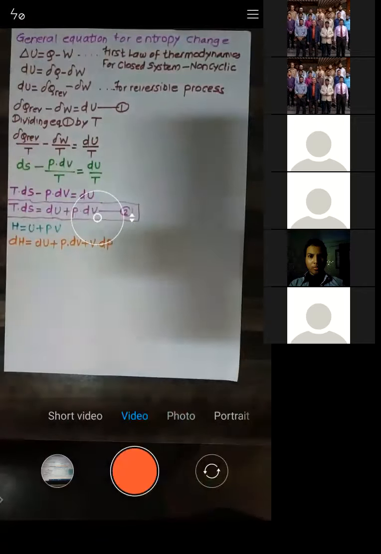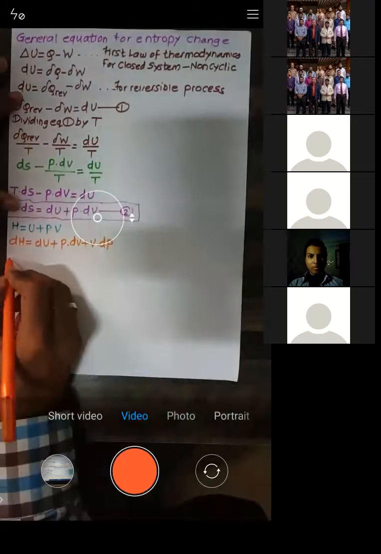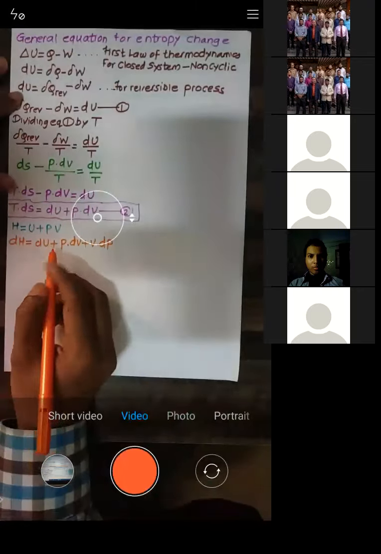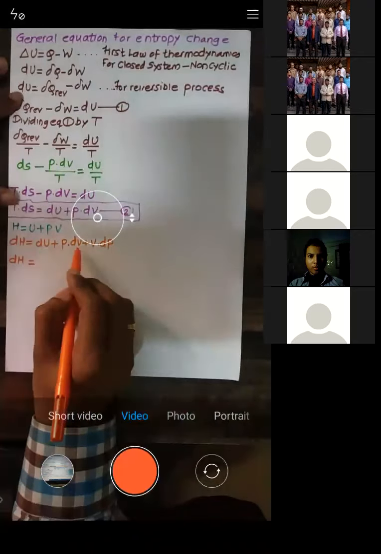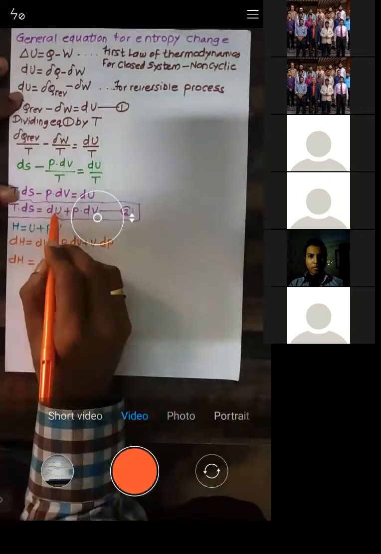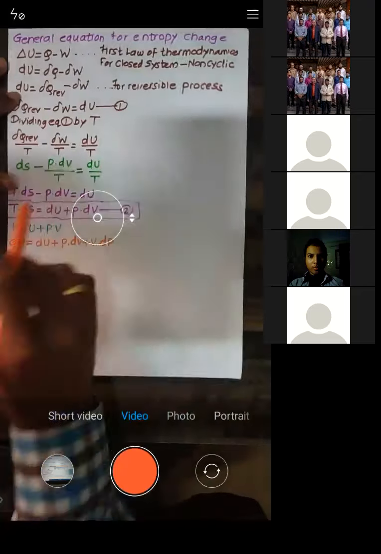So dH is equal to dU plus PdV, plus VdP. All of you just remember this. This dU plus PdV is nothing but TdS.